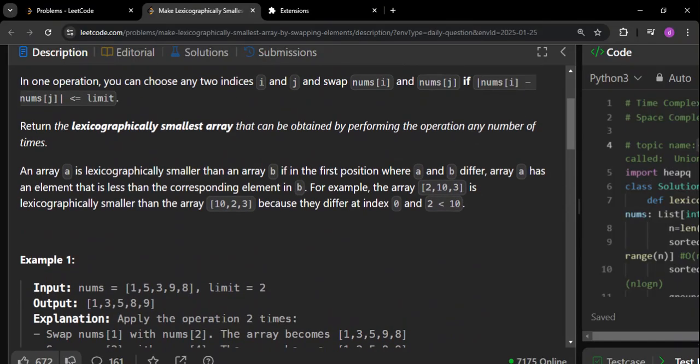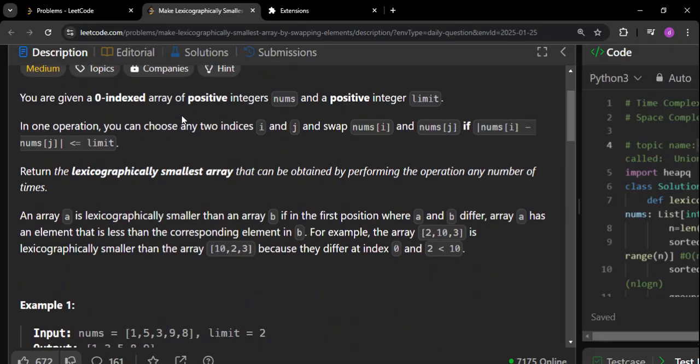In this case, that is not the case, because they're claiming that any two indexes, remember the word any, the word any is very very important. Any two indexes need not be adjacent, okay. They can be any two indexes. The only thing that you have to understand is that the modular difference of the values at those indices has to be less than or equal to limit.